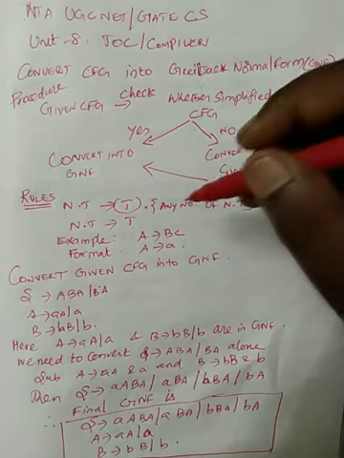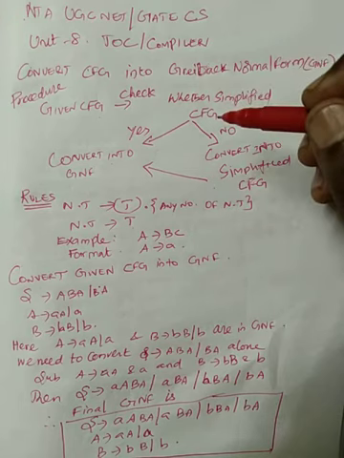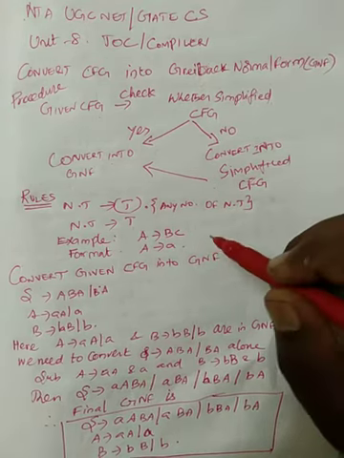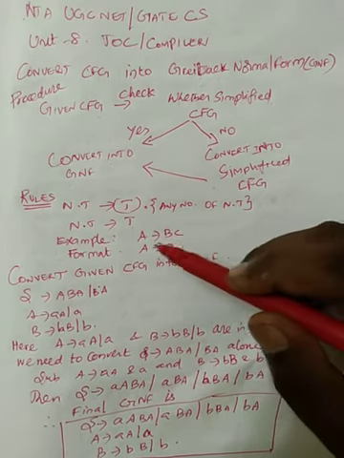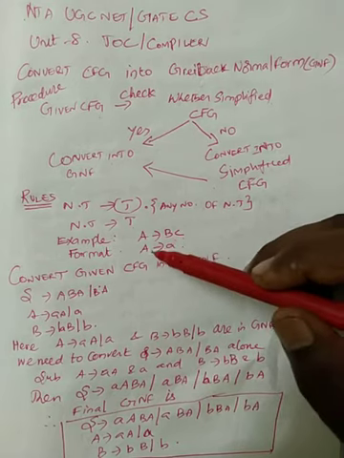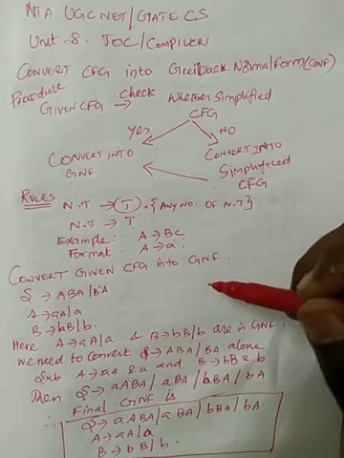Okay, so these are the two rules you want to follow while converting a given context-free grammar into Chomsky normal form. Format examples are A tends to capital B, capital C, and A tends to small a. Okay, so like that you want to do it.